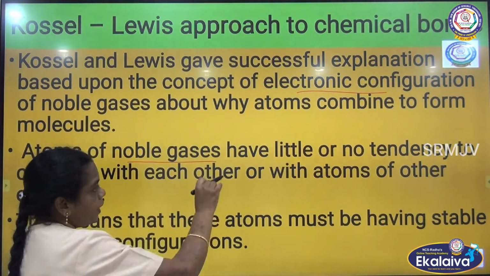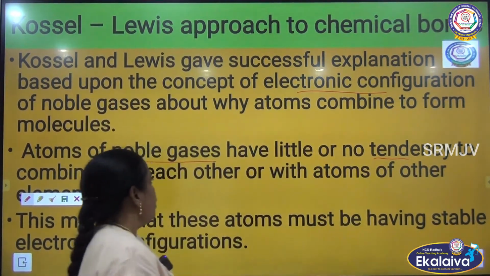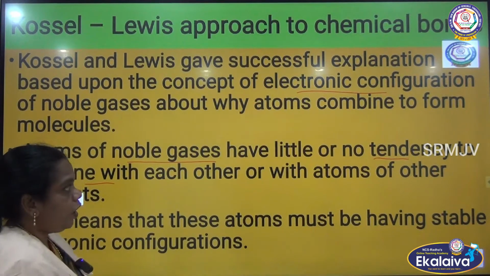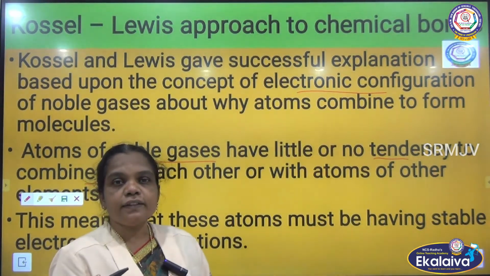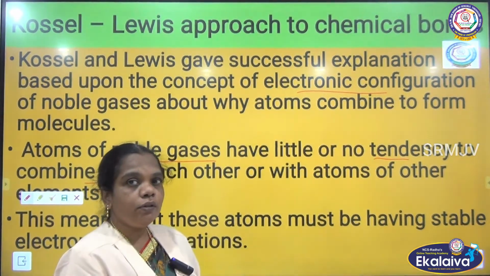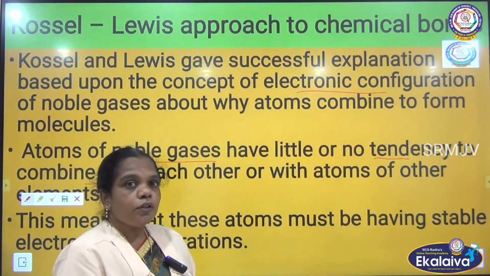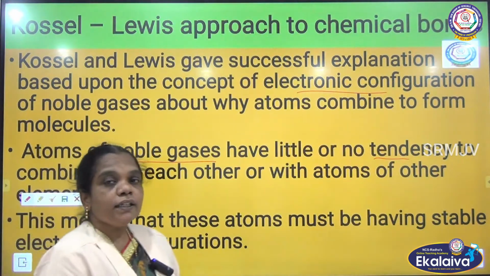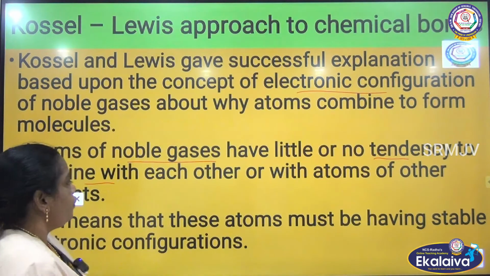The noble gases have no tendency to combine with other atoms or with their own atoms. So how can they exist as stable ones, while other atoms cannot exist as stable? He studied this based on the electronic configuration, because the noble gases all have a stable electronic configuration.